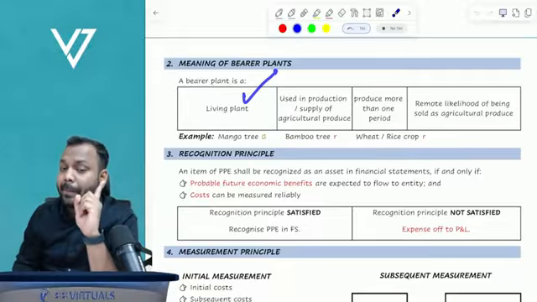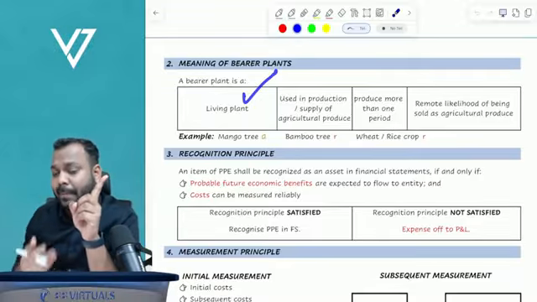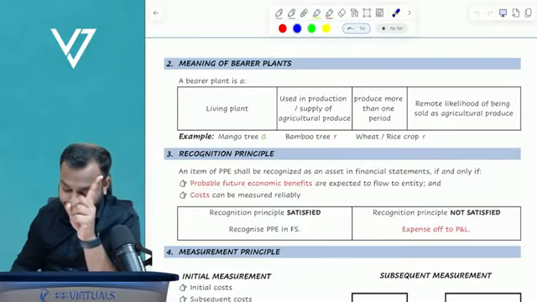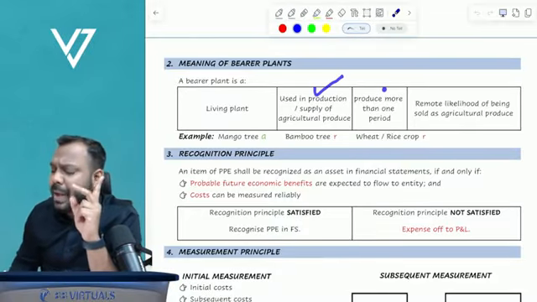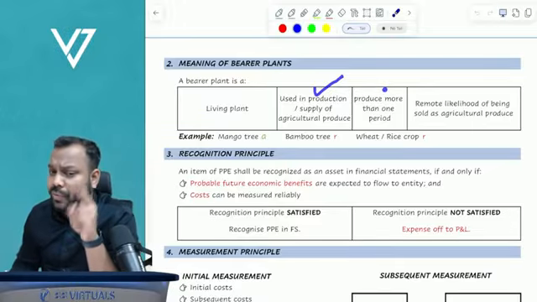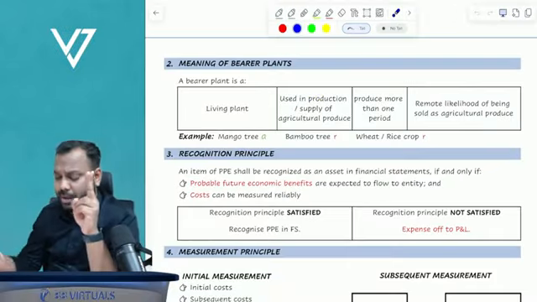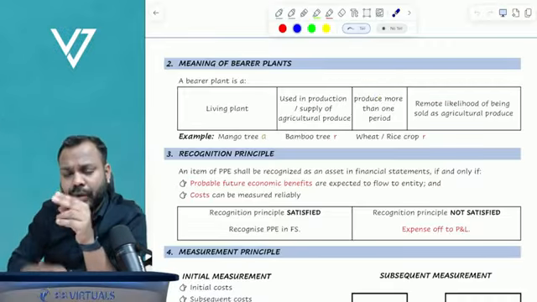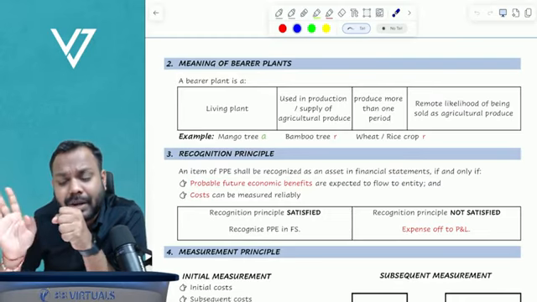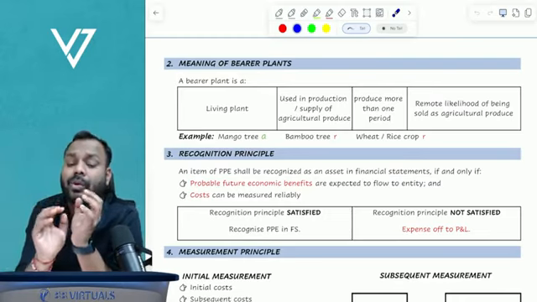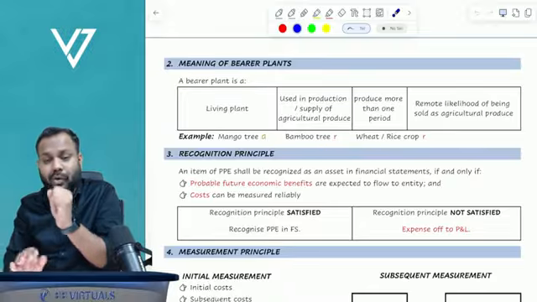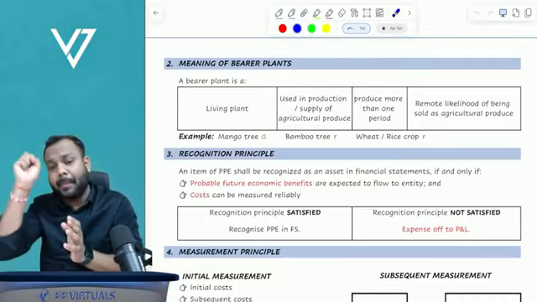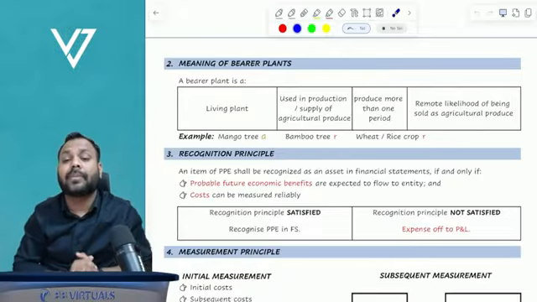Now, the mango tree helps us get the agricultural produce, that is mangoes. Will we get mangoes from the mango tree only for 1 year? No, we get mangoes every year. Now tell me, do we cut the mango tree itself and sell it off? No, there is a remote likelihood that we'll cut the mango tree itself. Rather, we pick the mangoes. Now that's what is called a bearer plant.